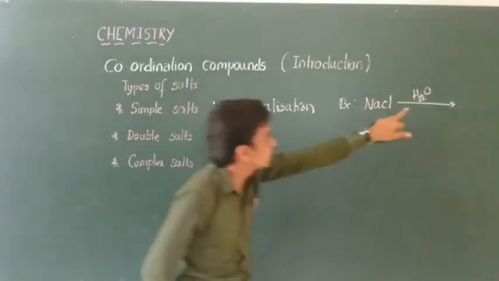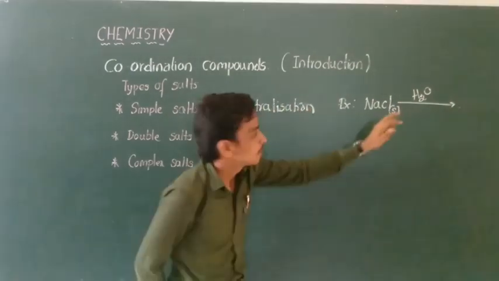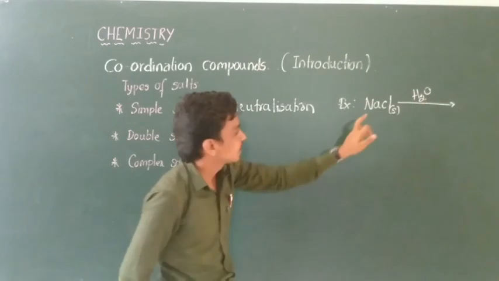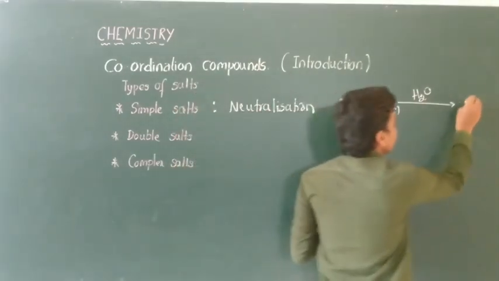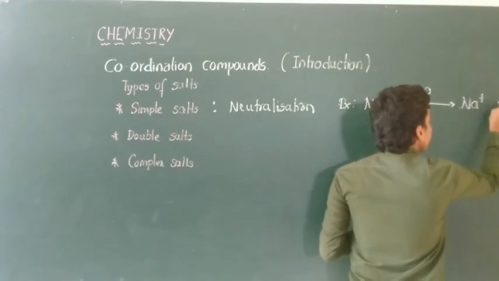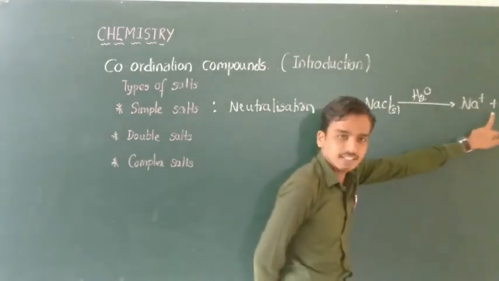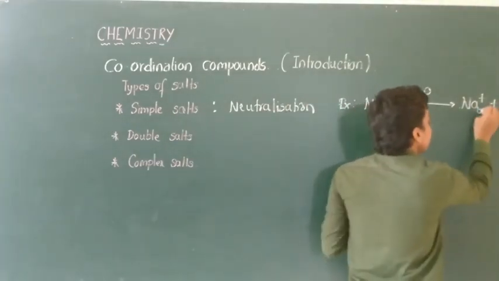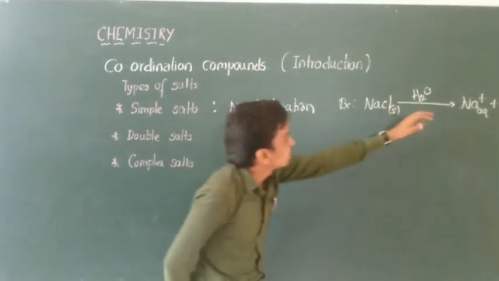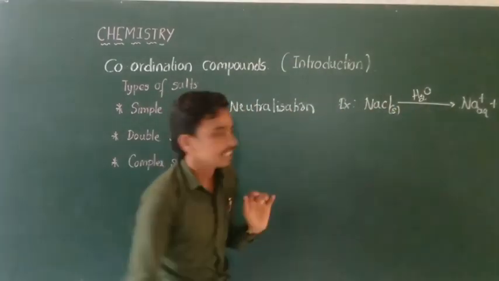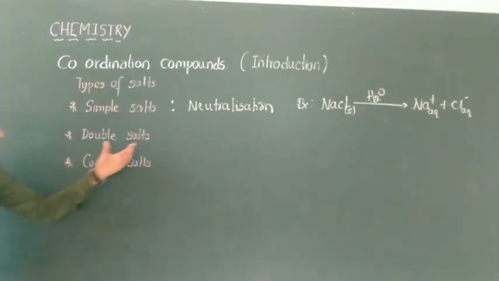Before adding water, NaCl is in solid condition, but once water is added, NaCl loses its property. The solid gets converted into the ionic phase and these ions are present in the aqueous state. Therefore, NaCl loses its identity on adding water.